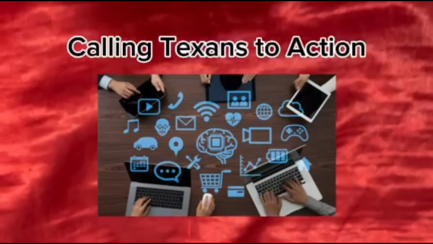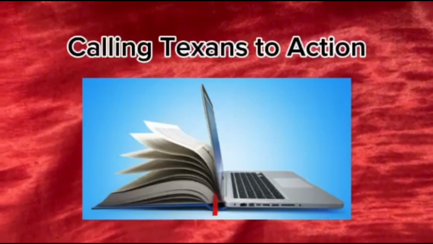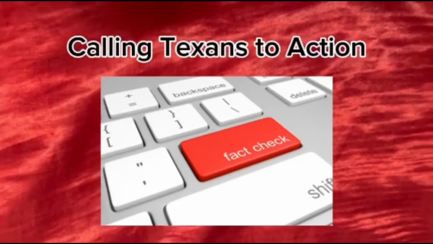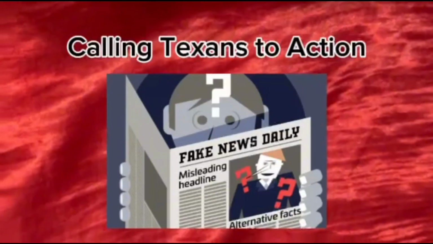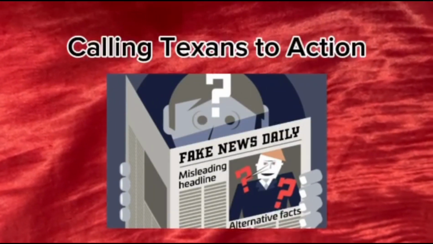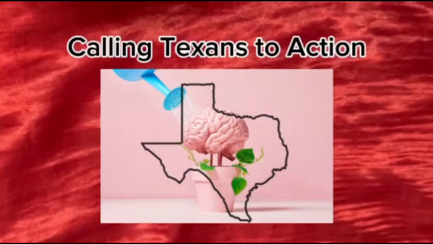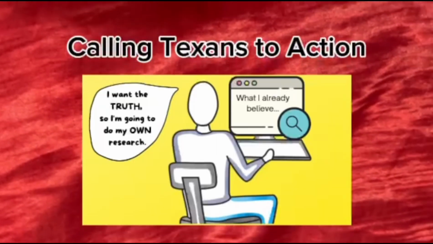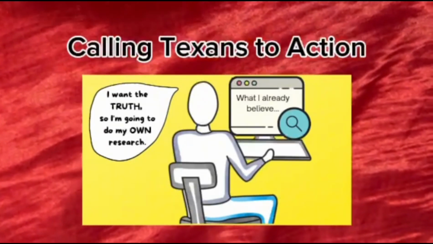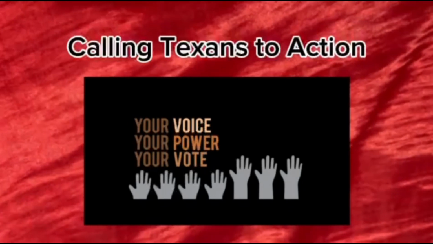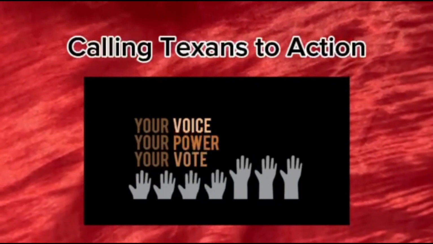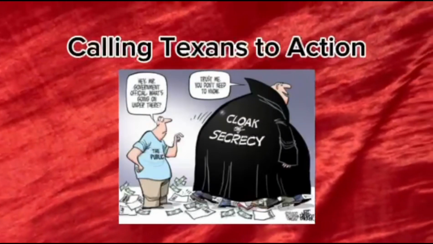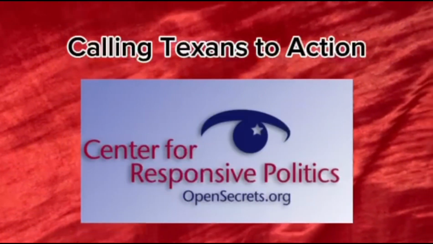In the age of technology, information has never been more accessible, and it has never been easier to fact check. Yet many Texans and Americans live in ignorance of what is really happening around them. I hope that in the future, my fellow Texans will learn to think and vote more critically, and do their research to make sure that their interests and ideals are being truly represented. There are many nonprofit and university educational websites that offer more information on government officials, such as Open Secrets.